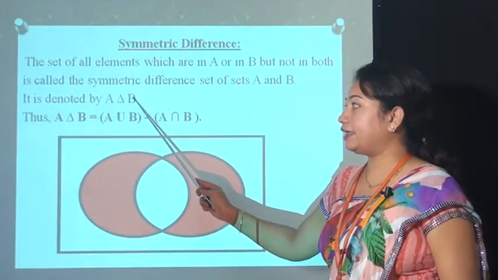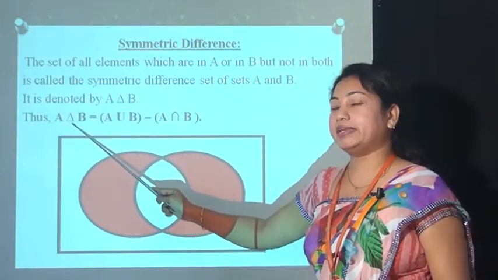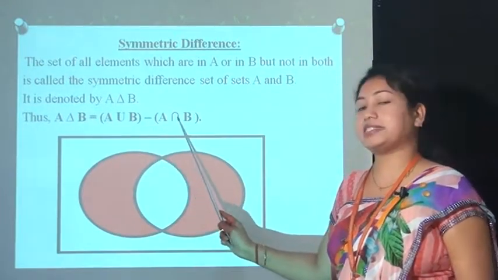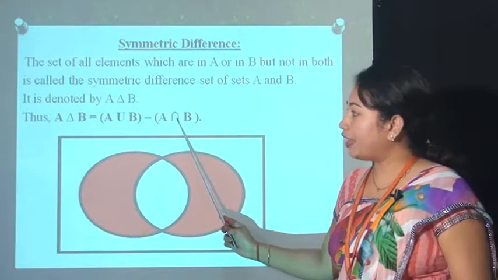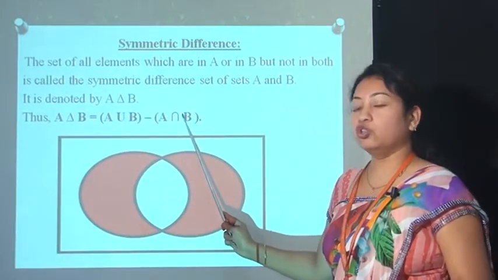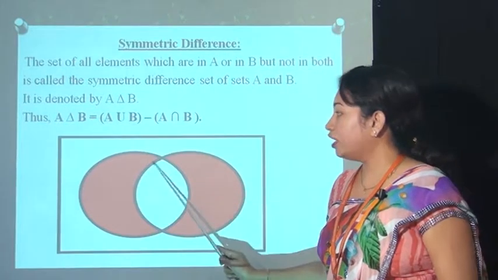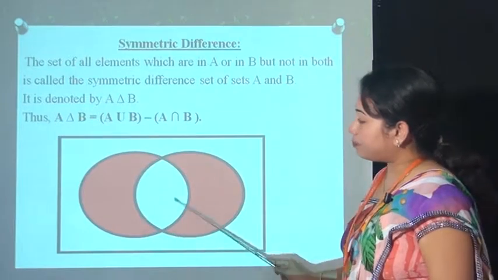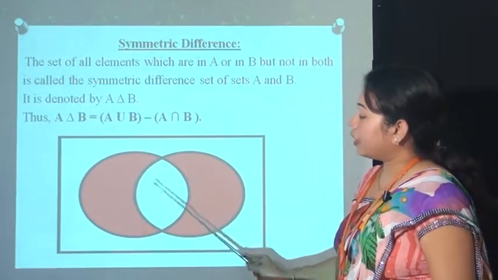So A delta B, and the formula of A delta B is equal to A union B minus A intersection B. That means वो element जो दोनों में है minus वो element जो दोनों में common है. Here you can see the area of A delta B, that means the symmetric difference of A and B.